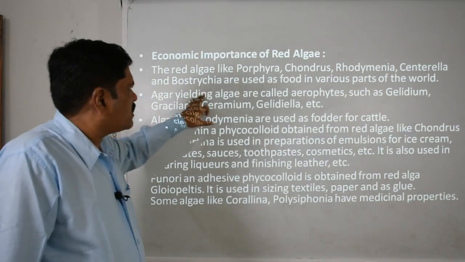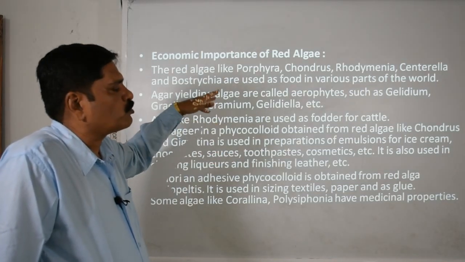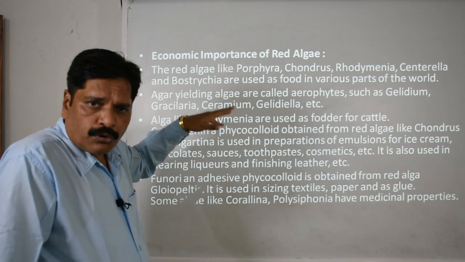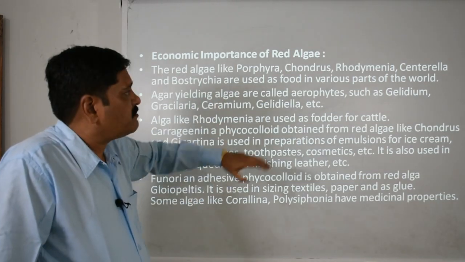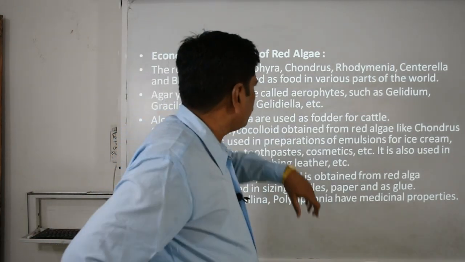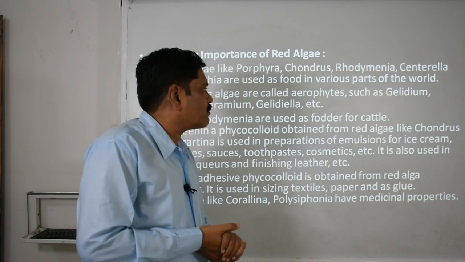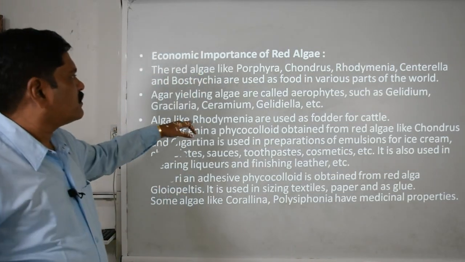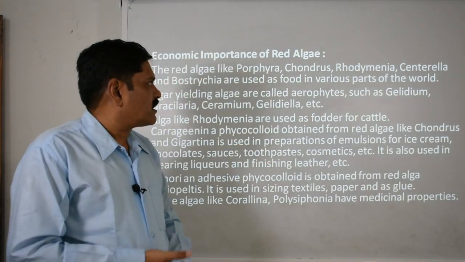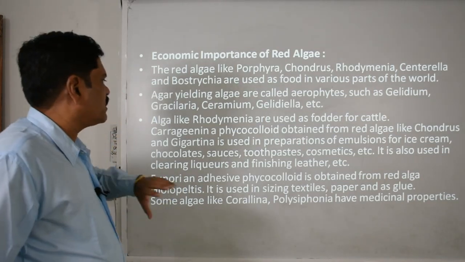Then agar is obtained, used to grow as an artificial culture medium. This Gelidium and Gracilaria and Ceramium are basically responsible for emulsification of the food. And this Rhodymenia, okay, it is used as fodder for cattle nearby the sea coast area, okay.